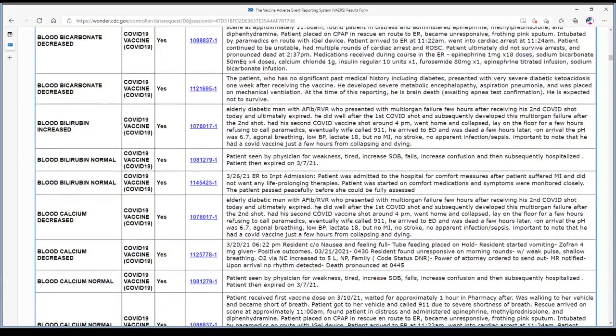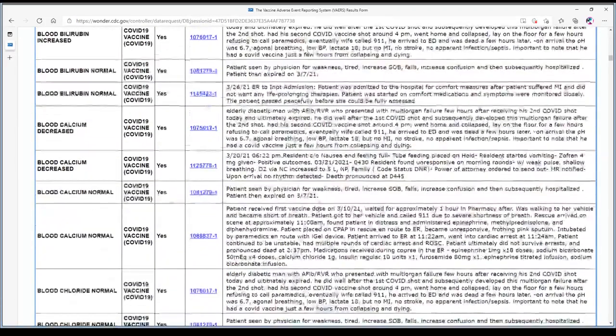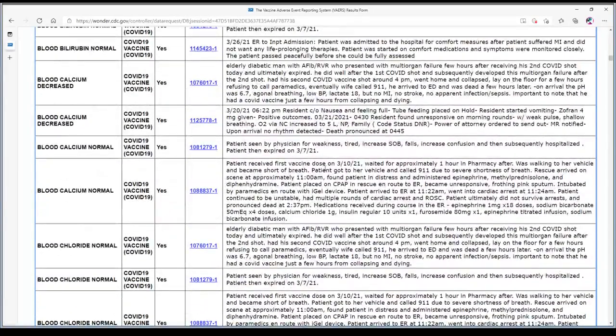Many of these will tell you the date that they actually got it. Even time frames. So let's see. Okay, here we go. Received first on March 10th, waited for an hour, was walking to their vehicle, became short of breath, got in their vehicle, called 911 due to severe shortness of breath. Rescue arrived at approximately 11, found the patient in distress, administered epinephrine.